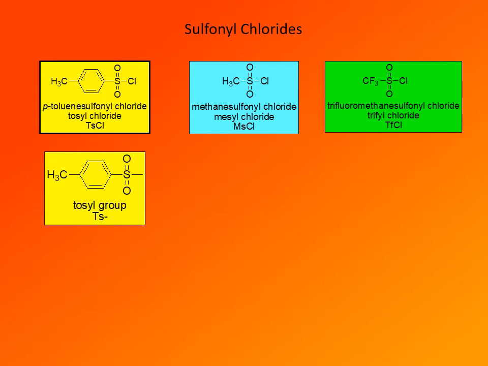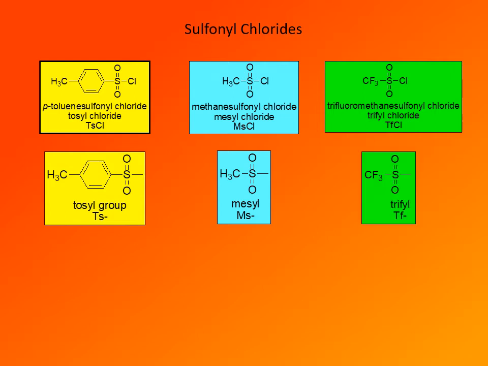The substituent that is placed on the oxygen of the alcohol is, in the case of tosyl chloride, the tosyl group. So this is the structure of the tosyl group, para-toluenesulfonyl group, or Ts. In the case of methanesulfonyl chloride, the substituent is the mesyl group, or Ms. And with trifluoromethanesulfonyl chloride, the substituent placed on the alcohol oxygen is the triflyl group, or Tf.